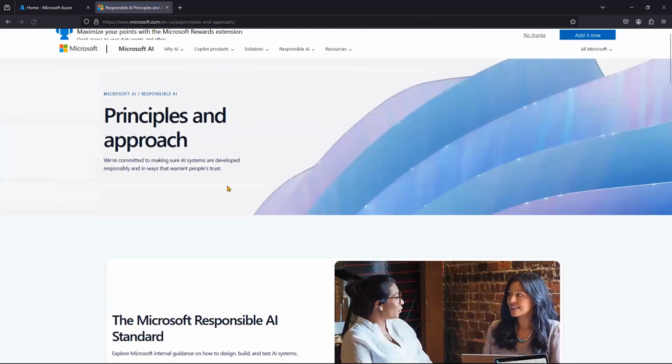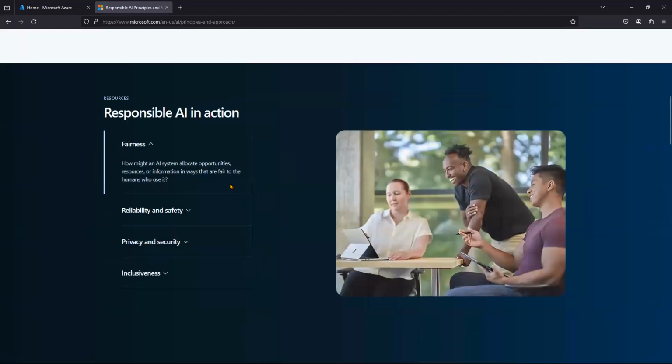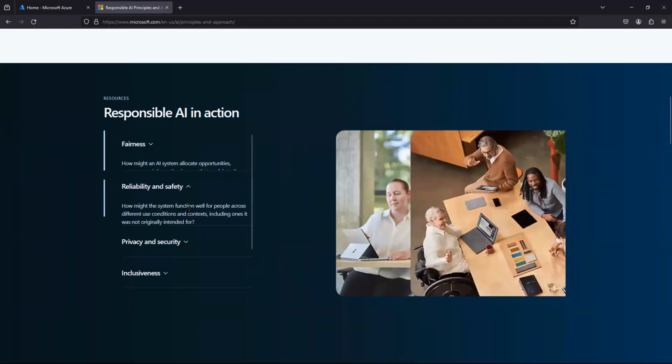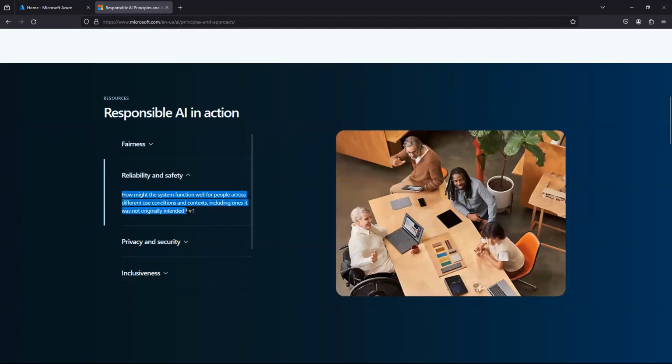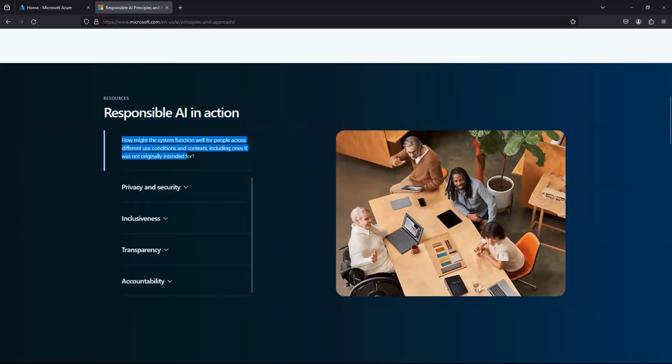If you click Learn more, you can understand exactly what it is. So fairness: how might an AI system allocate opportunities, resources, or information to humans and how they use it. Here it is given, you can walk through, guys, you can get more idea.